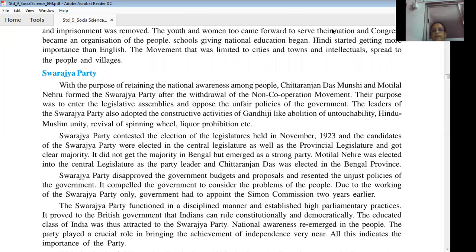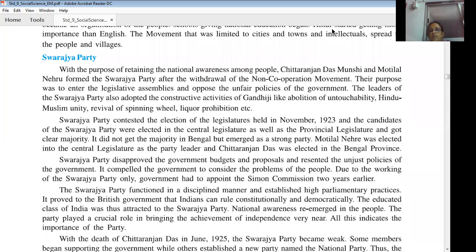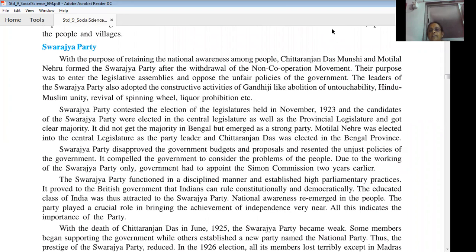The Swarajya Party functioned in a disciplinary manner and established high parliamentary practices. So in the legislature they functioned in a disciplinary manner and established high parliamentary practices. It proved to the British government that Indians can rule constitutionally and democratically. So they showed the Britishers that Indian people also can rule our country according to the constitution and democratically.